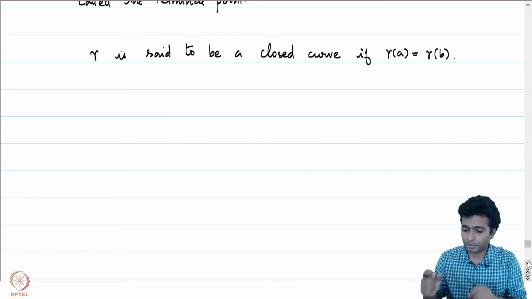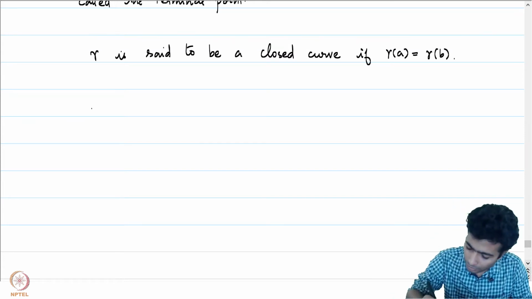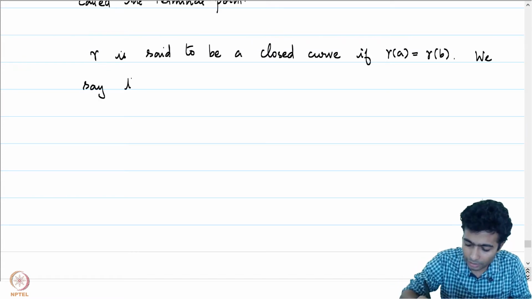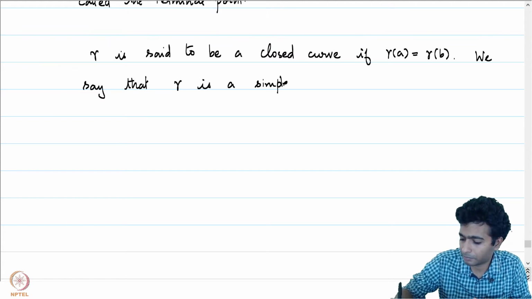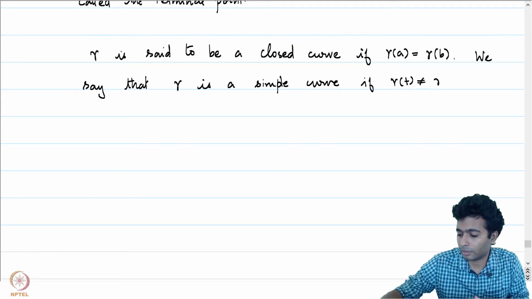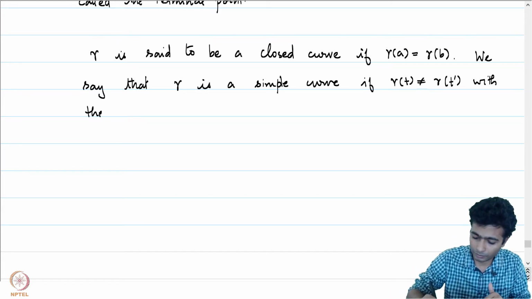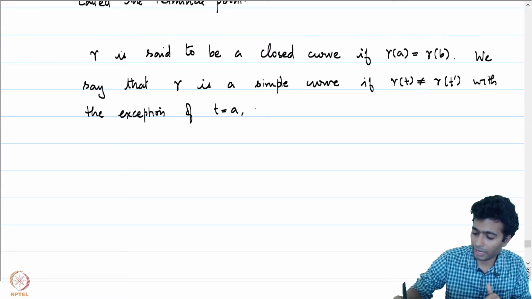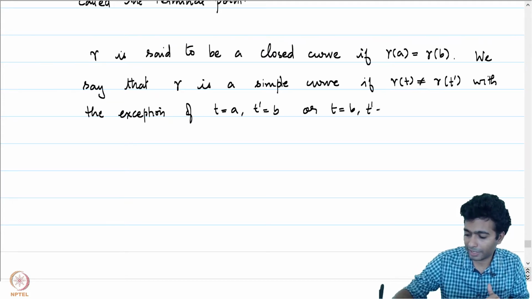Gamma is said to be simple if it is injective in the interior of [a, b]. We say that gamma is a simple curve if gamma of t is not equal to gamma of t prime, except when t equals a and t prime equals b, or t equals b and t prime equals a.